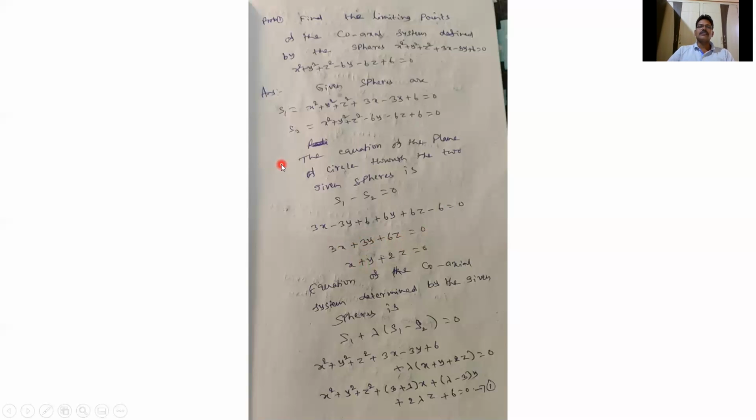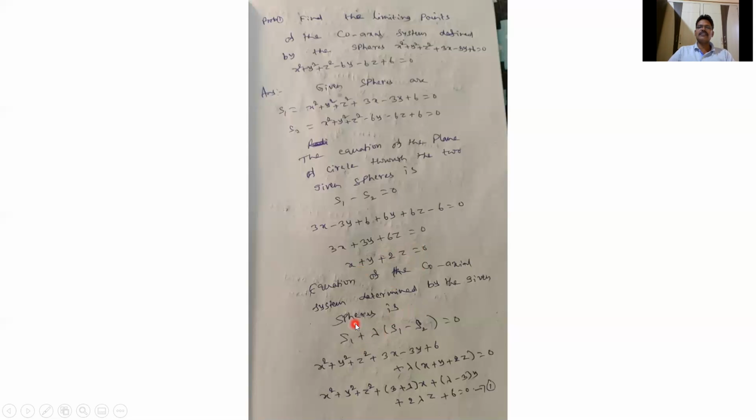So S1 − S2 = 0 means x², y² and z² are cancelled, and we get 3x + 3y + 6z = 0. Dividing by 3, we get x + y + 2z = 0. Now the equation of the coaxial system determined by the given spheres.